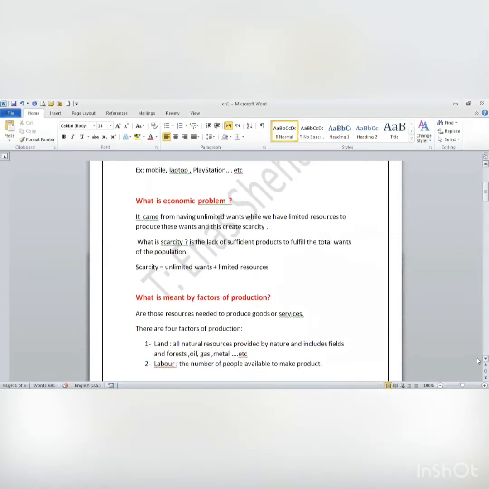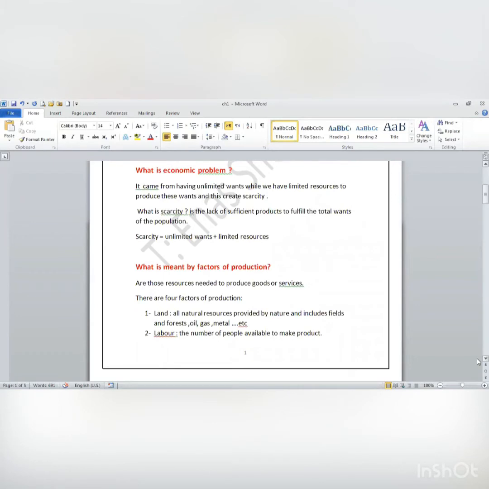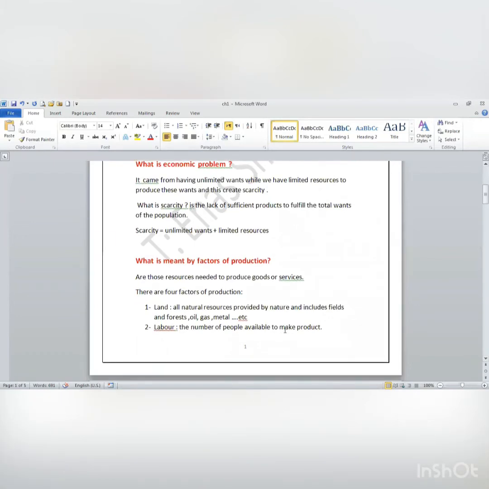Okay, so now the government or any businessman who wants to make his own business has to know that he has something called factors of production. What are these factors of production? These are the things that may be needed in order to produce the goods or services that he wants to make. First, I have land.